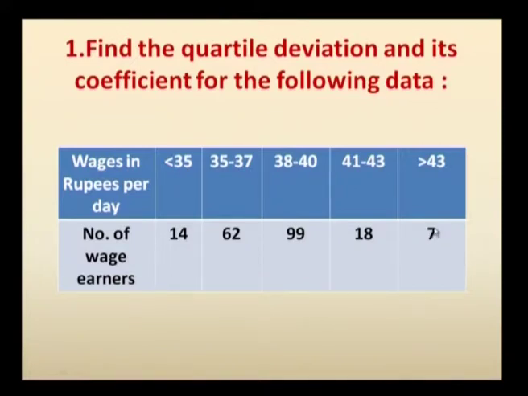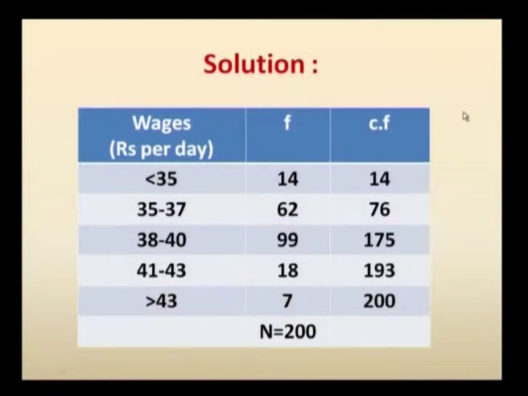Now in this series when you want to calculate quartile deviation you have to form the table, where the table should contain wages in rupees per day and frequency f, and correspondingly you have to determine the cumulative frequency. So first one cumulative frequency you get 14, then 14 plus 62 you got 76, plus 99 you got 175, plus 18 you got 193, plus 7 you got 200.